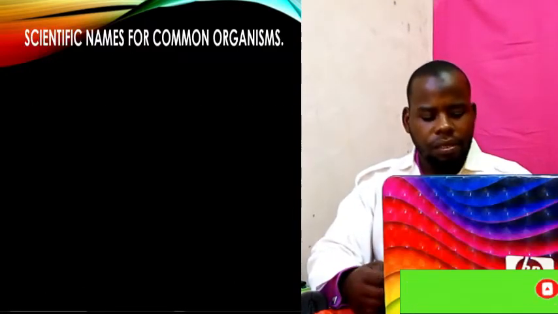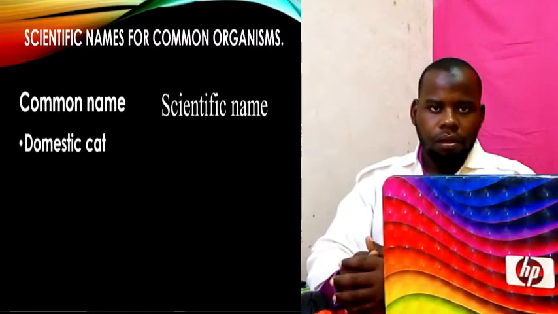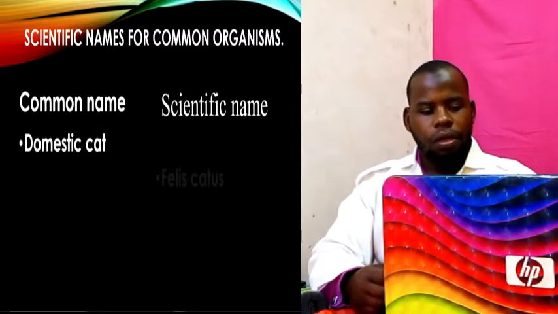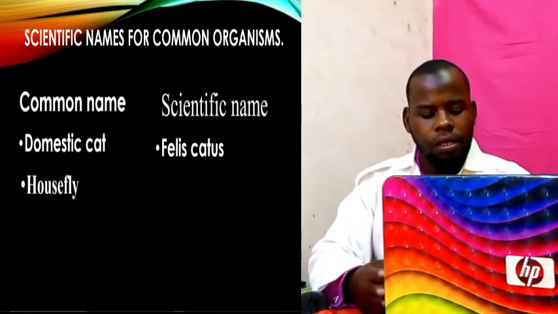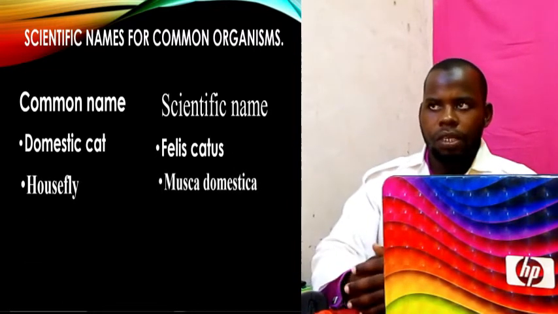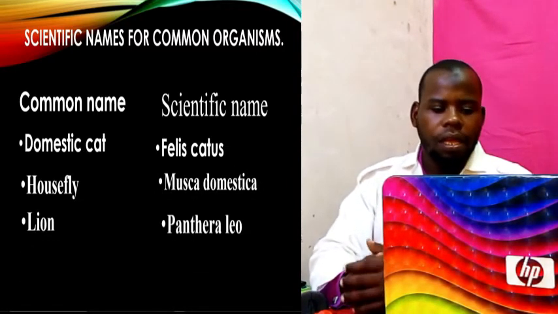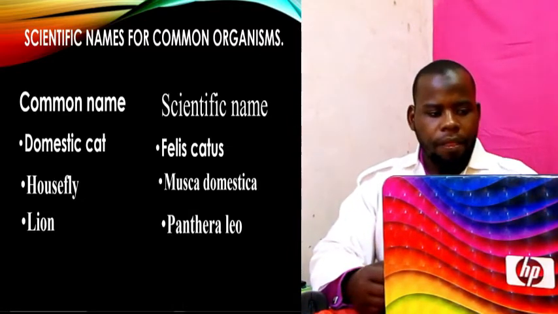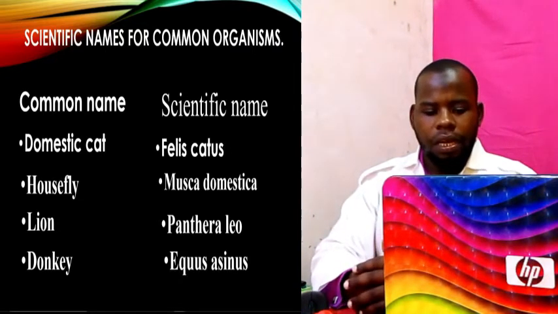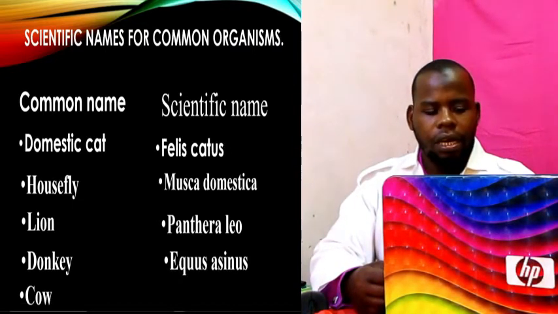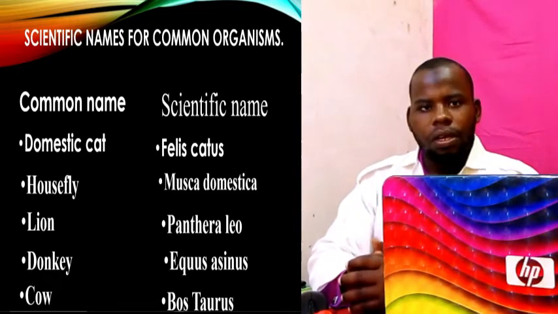Other names, common name and scientific name. Domestic cat is called Felis catus. Number 2, housefly, the scientific name is Musca domestica. Number 3, lion is called Panthera leo. Donkey, the scientific name is Equus asinus, and the cow is called Bos taurus. Those are our names.